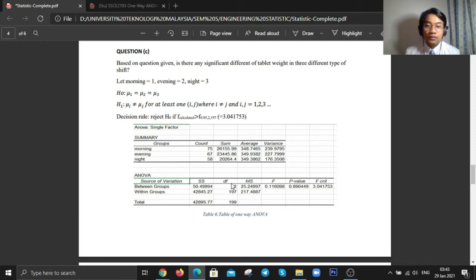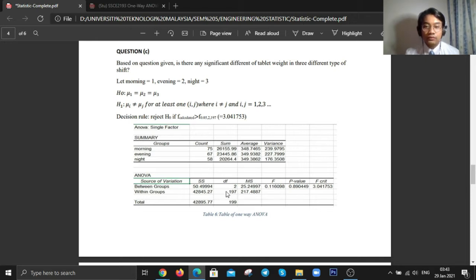Next, for the degree of freedom, 2 is gained from k minus 1. We notice that k is equal to 3, so 3 minus 1 gives 2. For the total degree of freedom, just simply minus N capital with 1, then we can get 199.